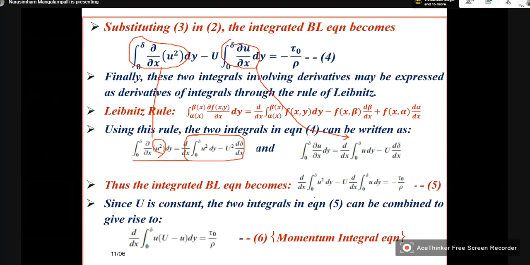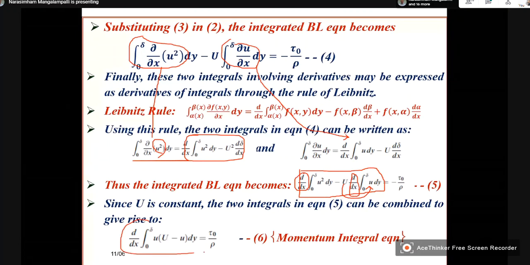So if you just combine, you will get this equation. Both are d by dx, and this u can be taken inside. So if you simplify, you will get this. Now what is the left hand side?